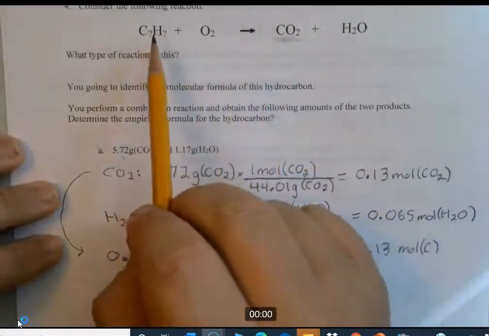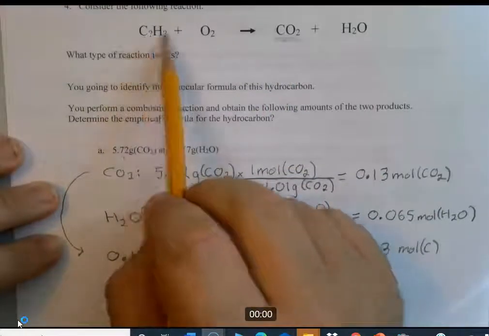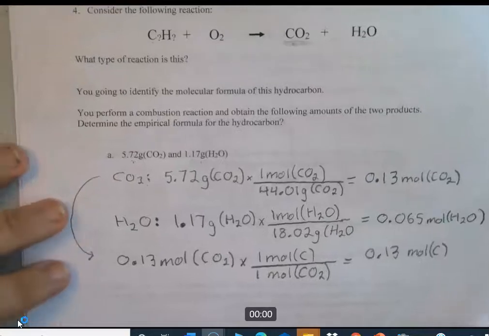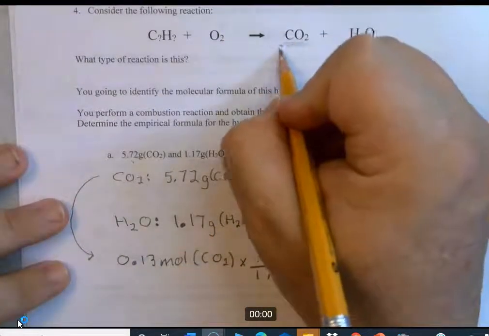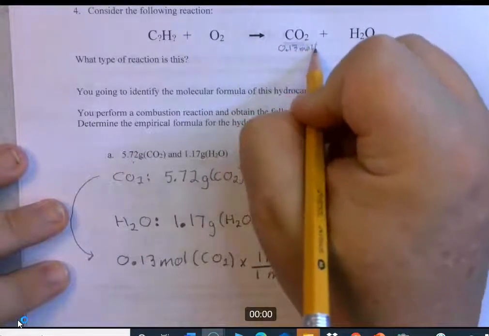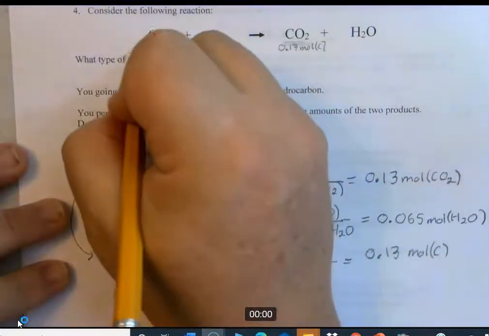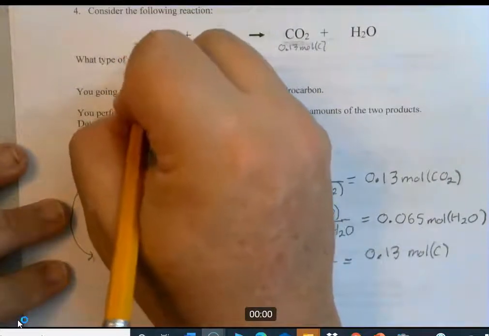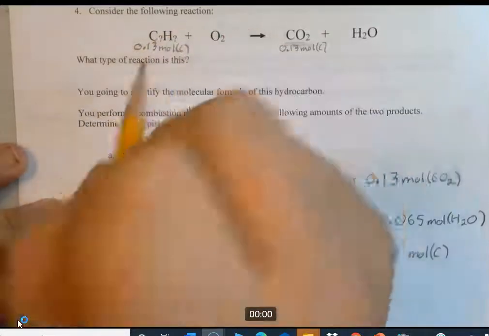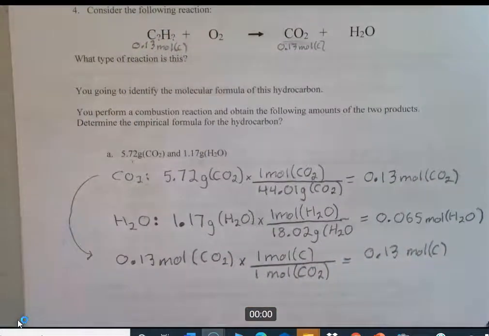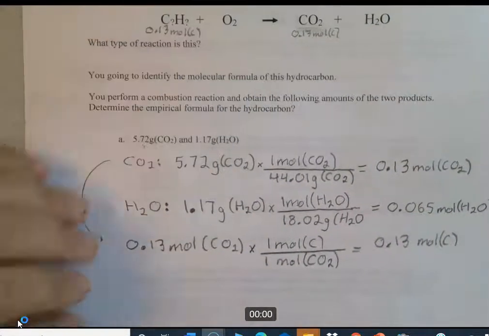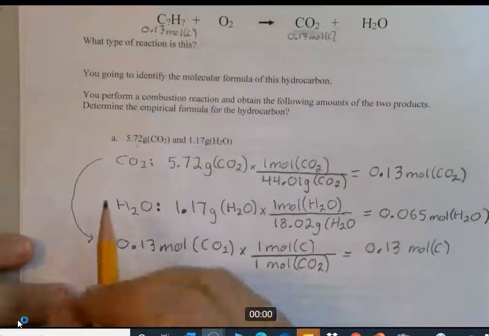All of that carbon had to come from this carbon. There's nowhere else, you don't have any other carbons over here in the reactants. So it had to come from there. So if I have 0.13 moles carbon there, I have to have 0.13 moles carbon over here. Okay, so carbon is taken care of. Now we can do the same with hydrogen.